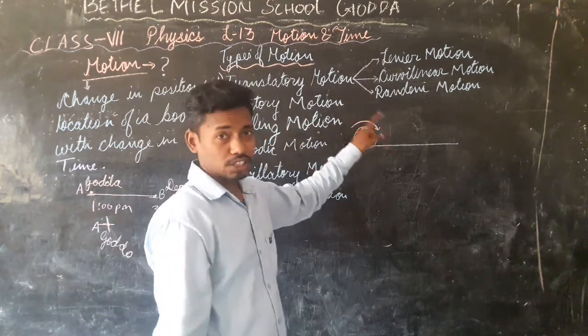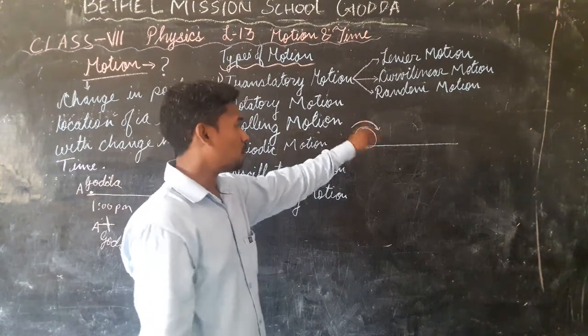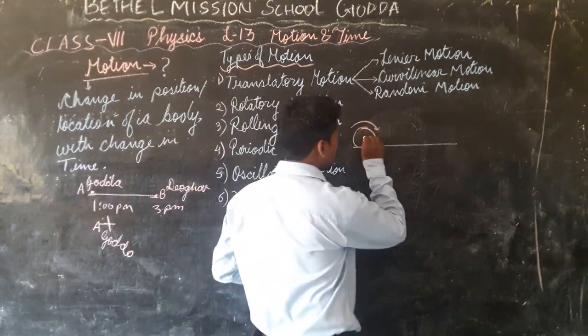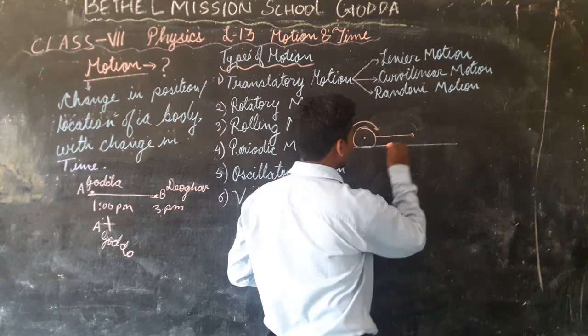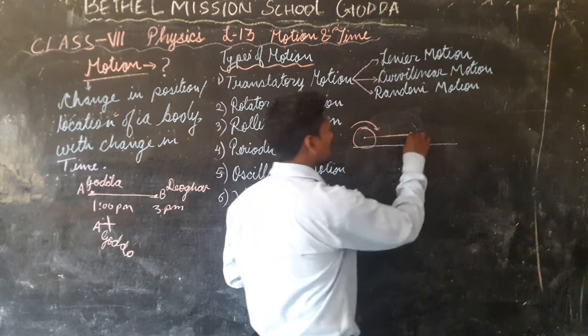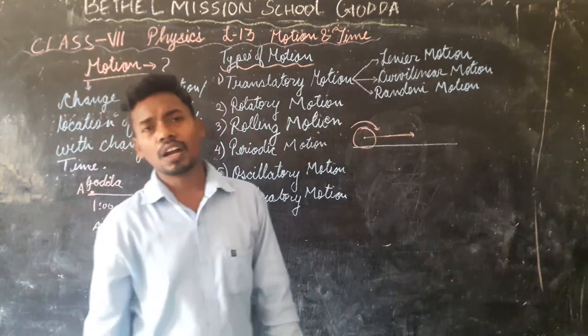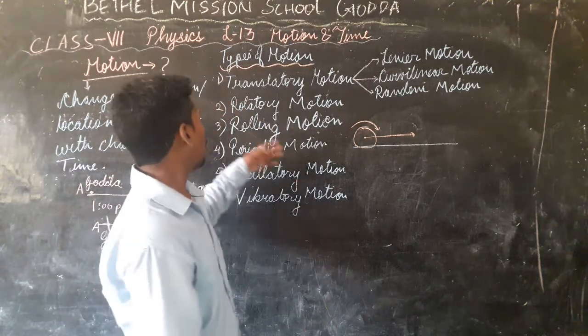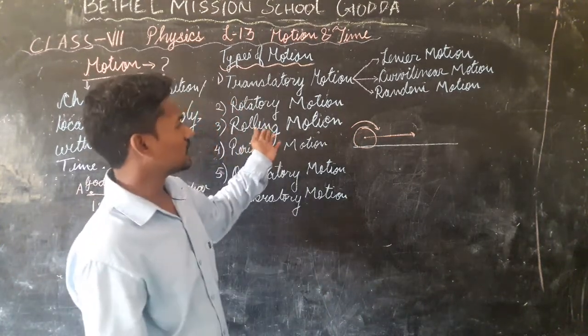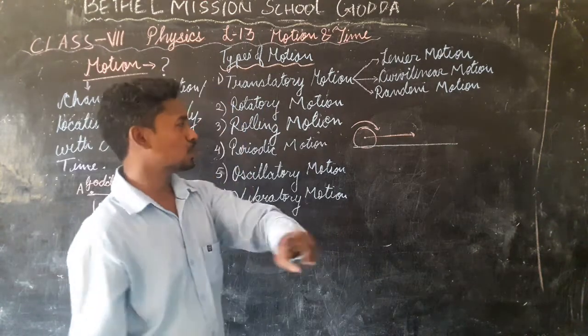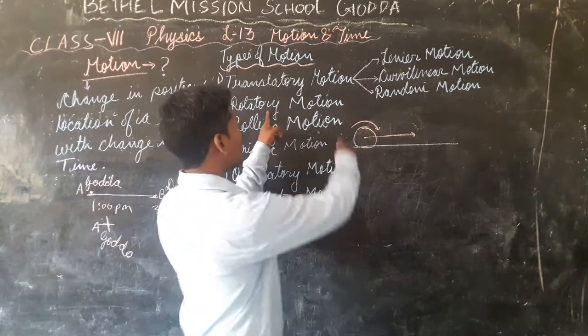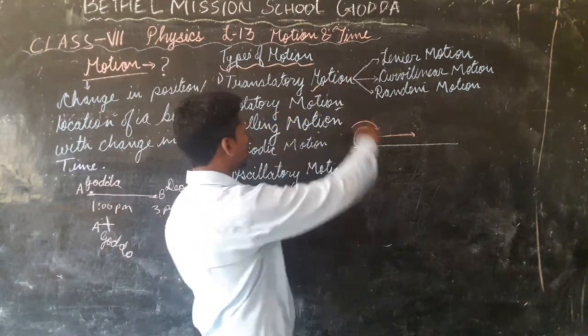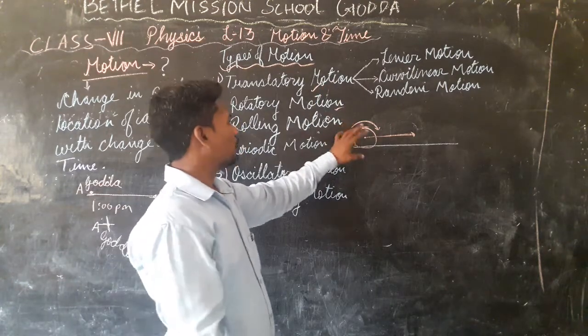Yes, which is called rotation. But you know that when it performs rotation, this wheel also moves in the forward direction. Means it is showing a translatory motion. So this rolling motion is a mixture of two motions. One is the rotatory motion, number one, and second one is the translatory motion. So this is the mix of both.